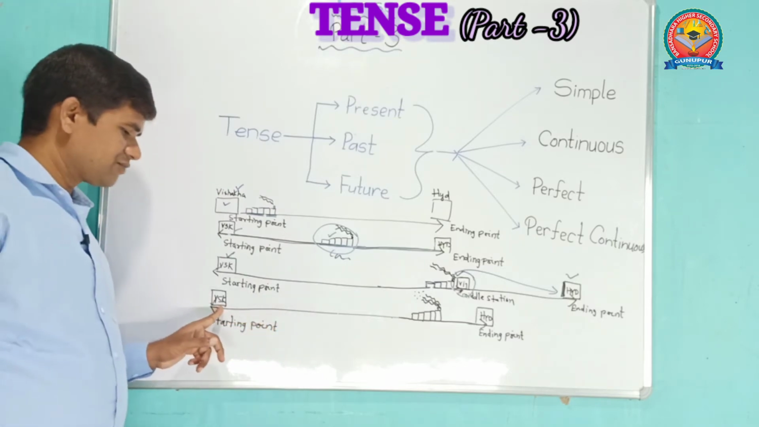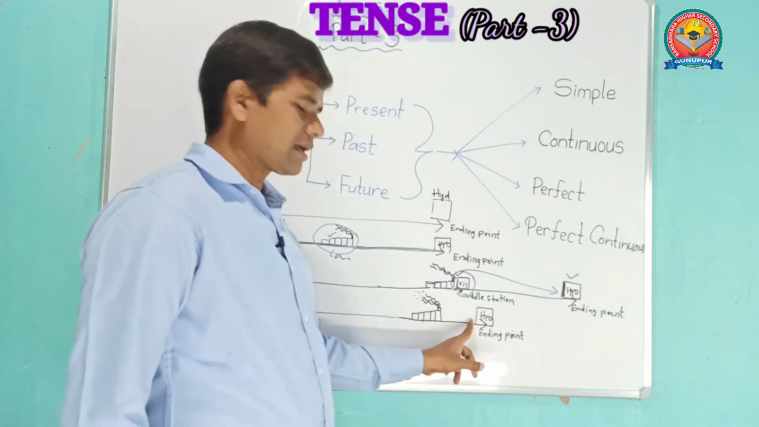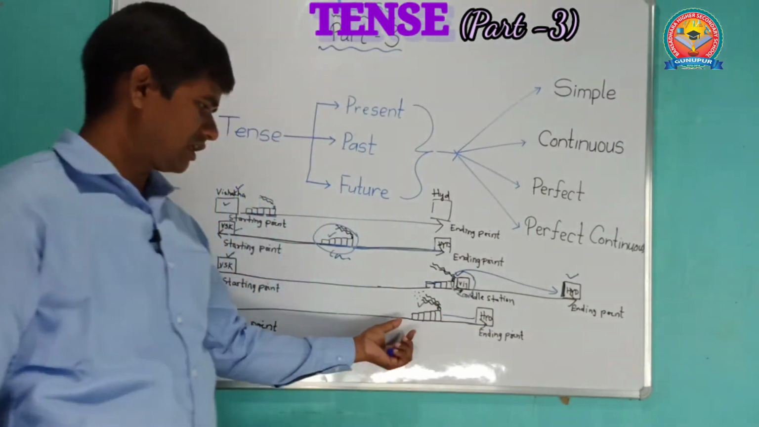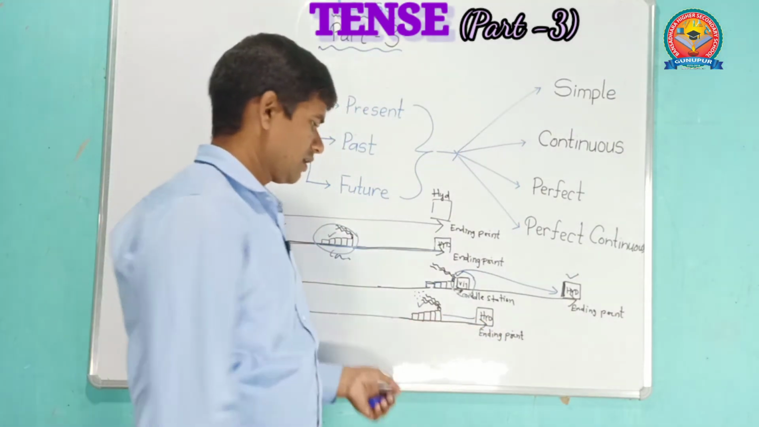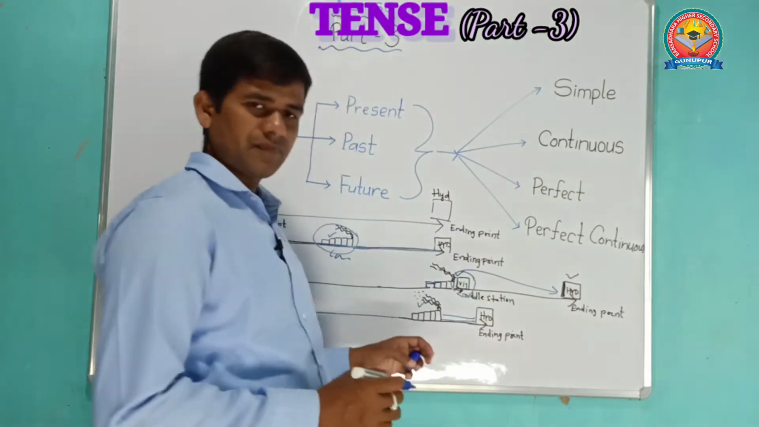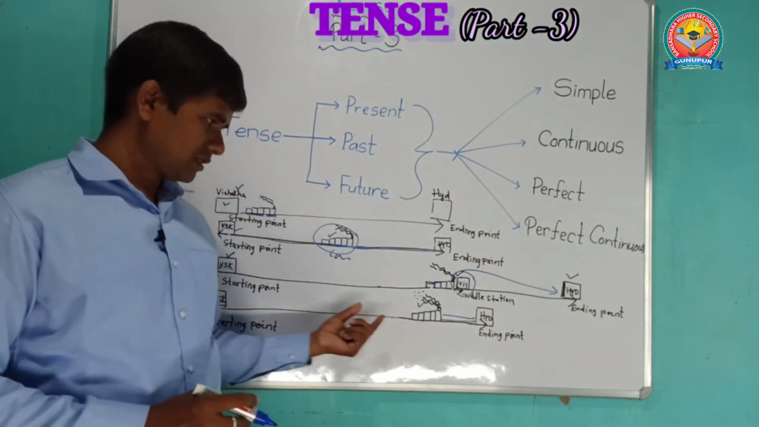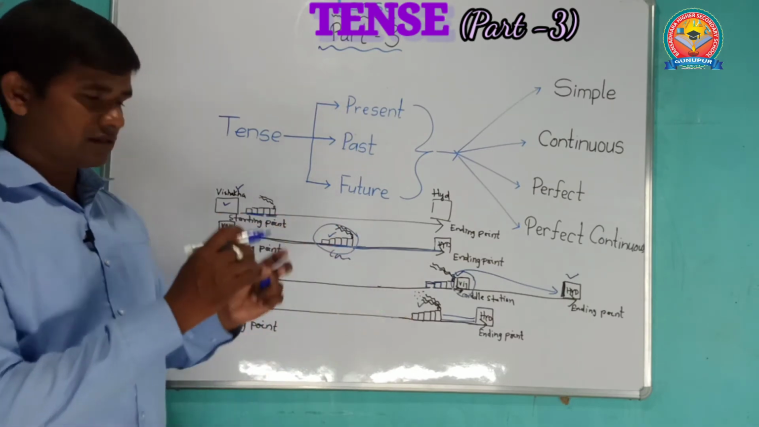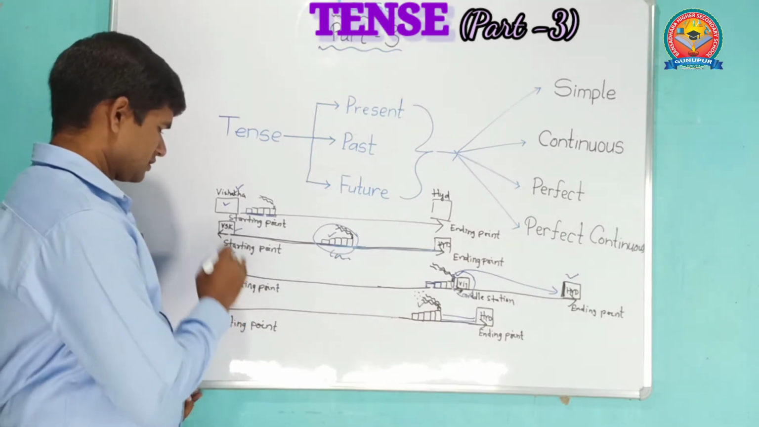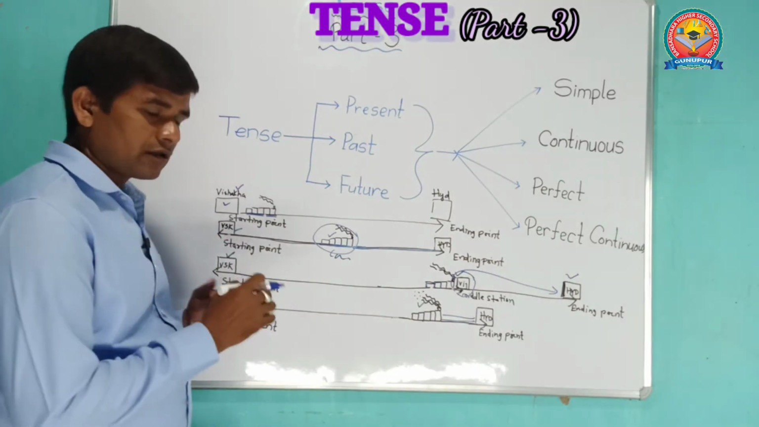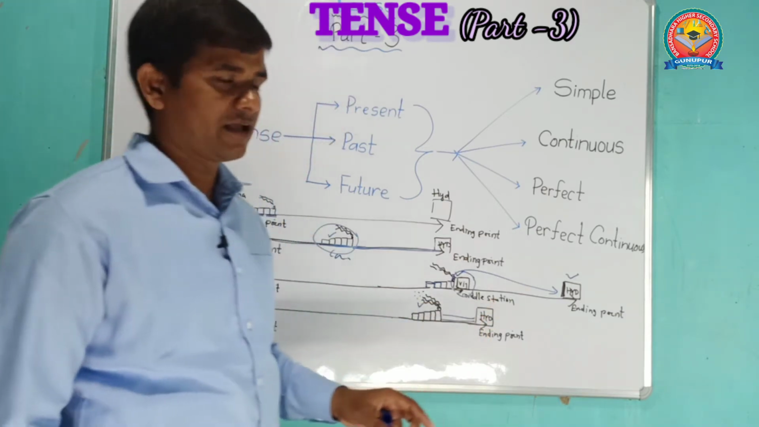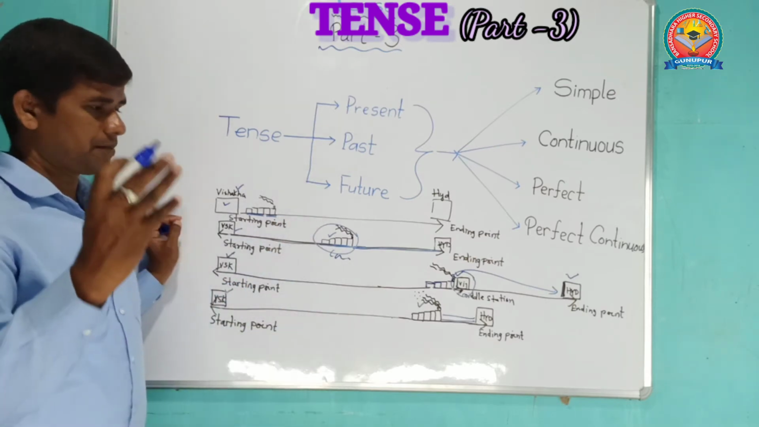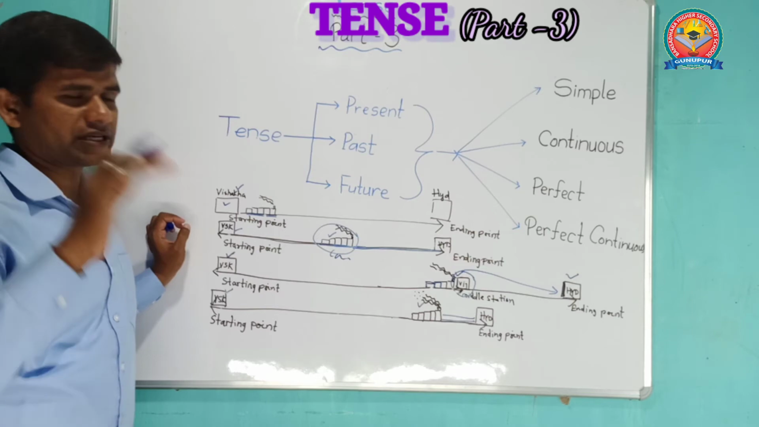Our starting point is Visakhapatnam and our ending point is Hyderabad. Now the train is there, see, near Hyderabad. It means an action is going on, but it is going to complete soon. Okay, so through this example we can understand a perfect continuous. It means it has already started from the station and it's going on, it is going to reach. Okay, I hope you understood very well about these 4 lines: simple, continuous, perfect, perfect continuous.